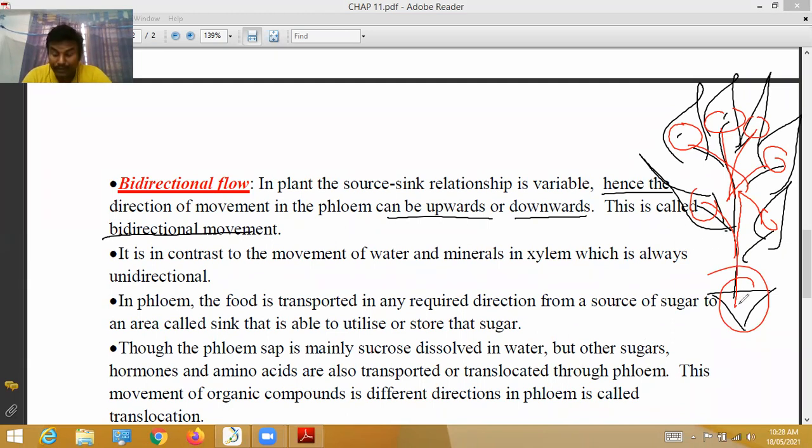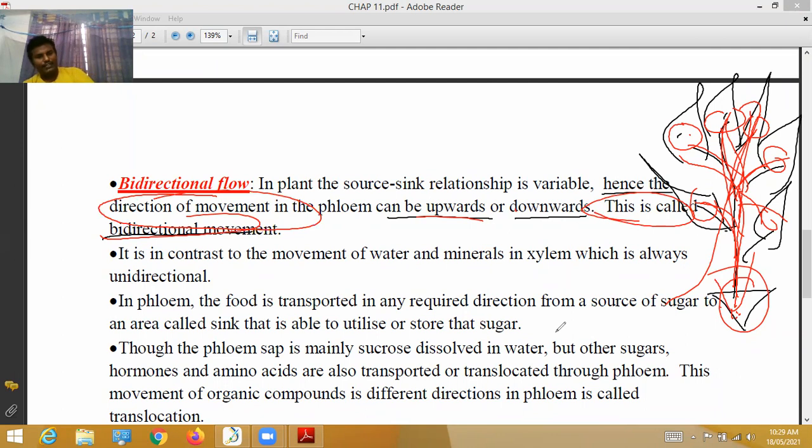Next, after some days, during unfavorable conditions, through the same phloem, first it went from leaves to roots, now from roots to leaves. That's why it is called bidirectional. So the direction of movement in the phloem can be upward or downward. That's why it is called bidirectional movement.